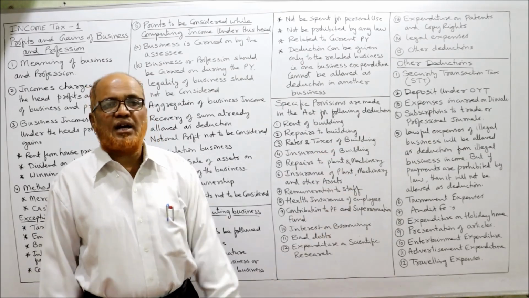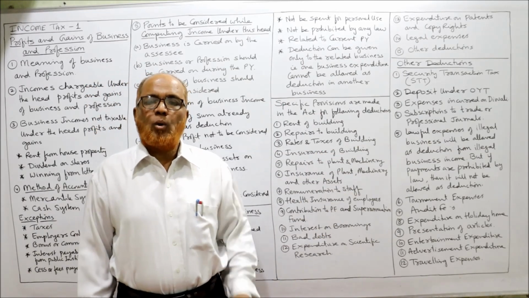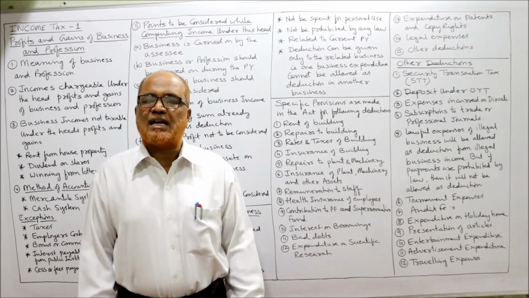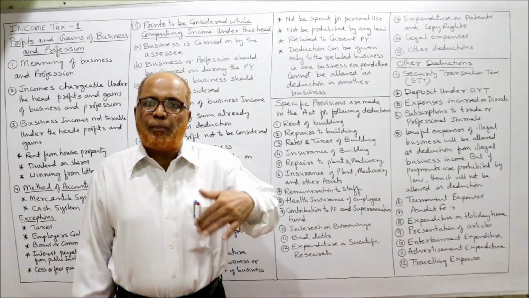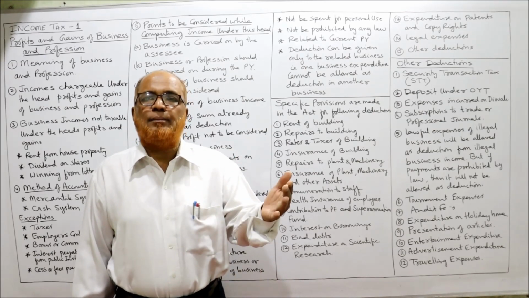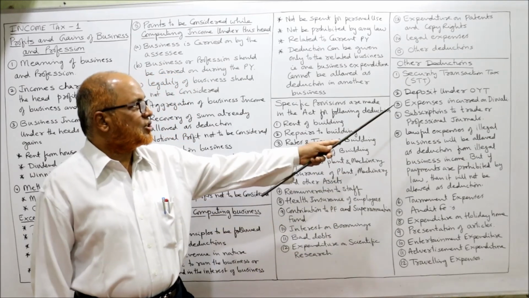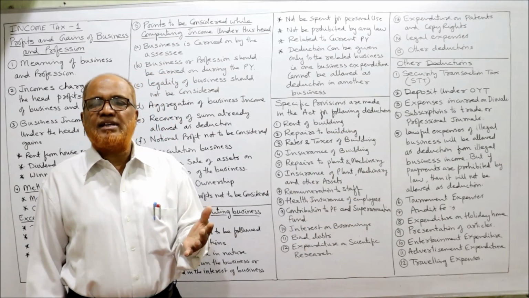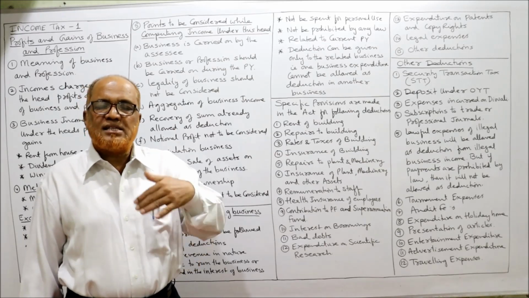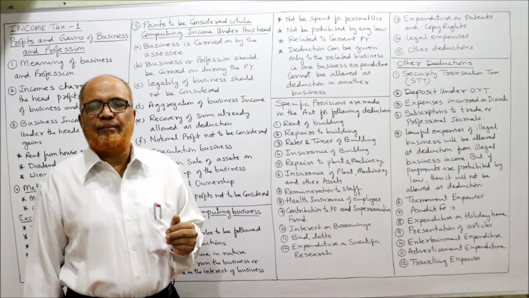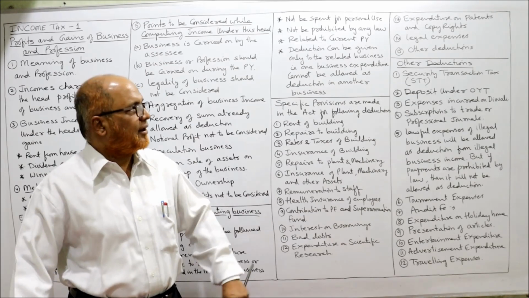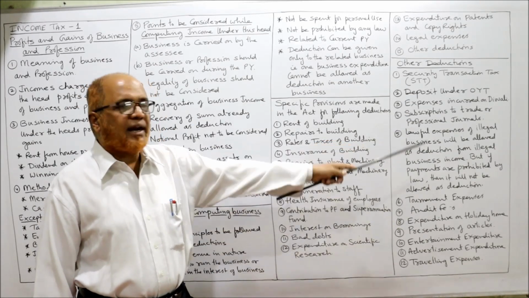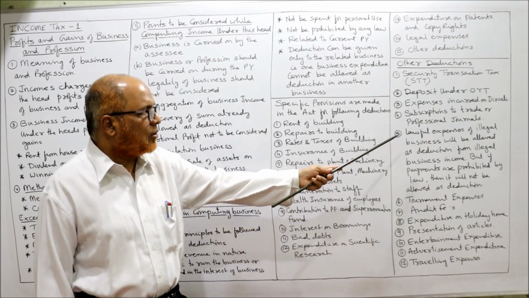Then next one, deposit under OYT. OYT stands for Own Your Telephone. The deposit made under the OYT scheme will be allowed as deduction. Expenses incurred on Diwali. In India, one festival is there, Diwali. A reasonable expenditure incurred on Diwali will be allowed as deduction. Then subscription to trade and professional journals will be allowed.